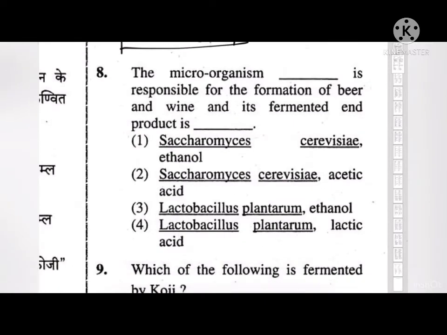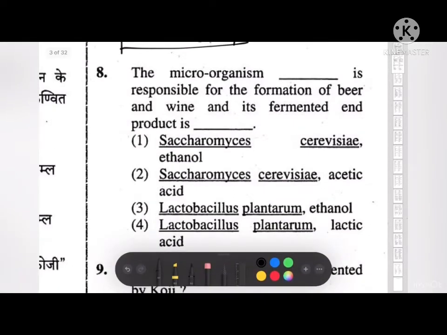Next, the microorganism dash is responsible for the formation of beer and wine and its fermented end product is. Okay, so the correct answer is Saccharomyces cerevisiae and ethanol. The microorganism Saccharomyces cerevisiae is responsible for the formation of beer and wine and its fermented end product is ethanol.